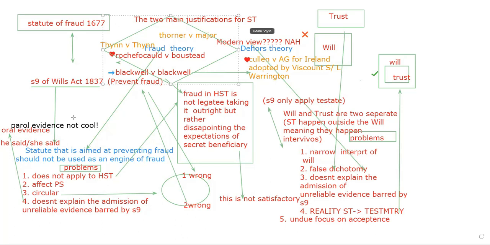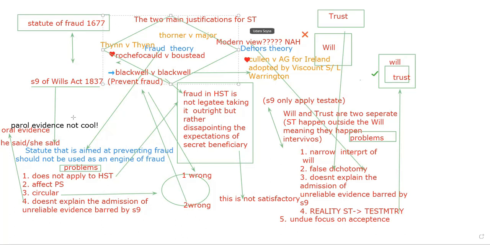First problem is it does not apply to half secret trust, because in a half secret trust there's no potential for fraud. When a half secret trust is not valid, it will cause a resulting trust, because the word trust is there in a half secret trust.